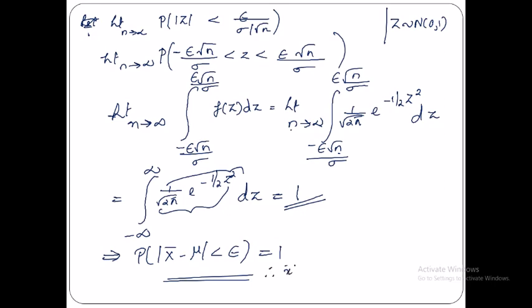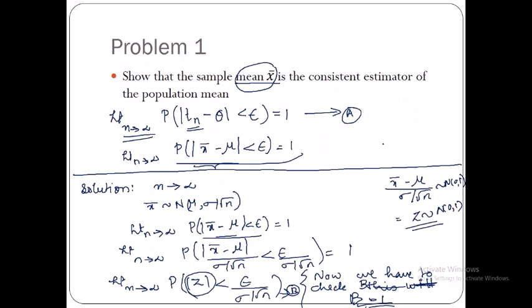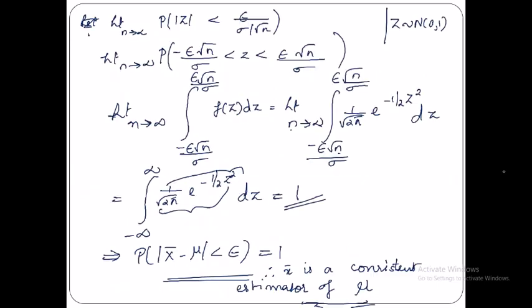Therefore x bar is a consistent estimator of mu, or you can say that the sample mean is a consistent estimator of the population mean. Usually a population mean is denoted by what? Mu. Okay, so that's how we have solved this.